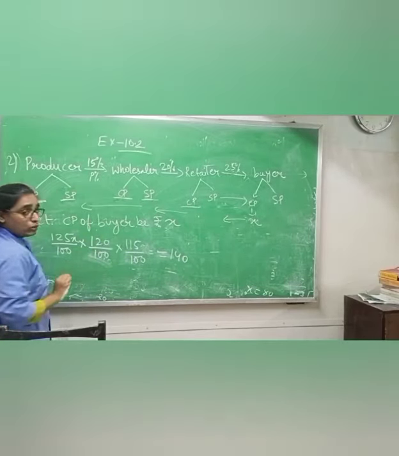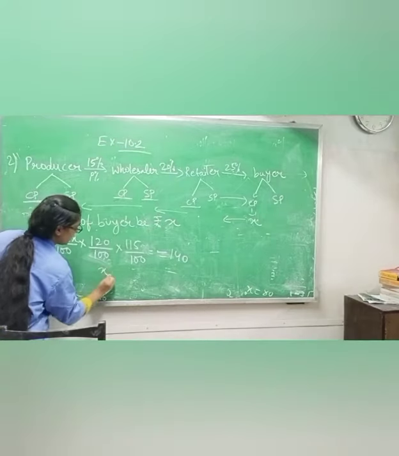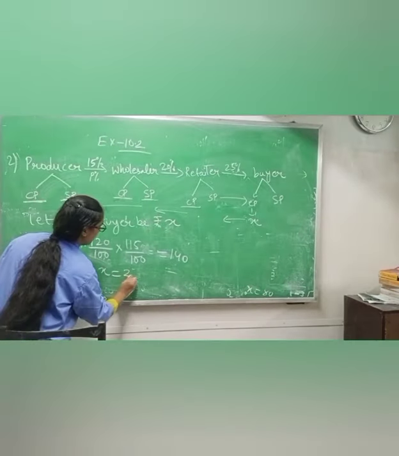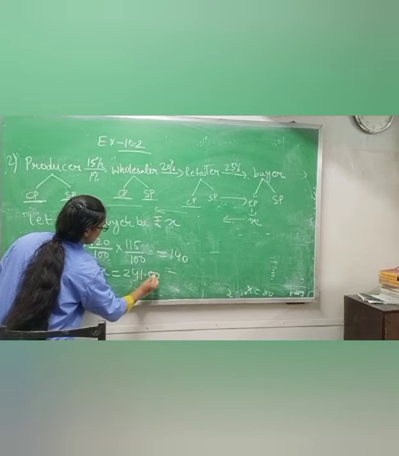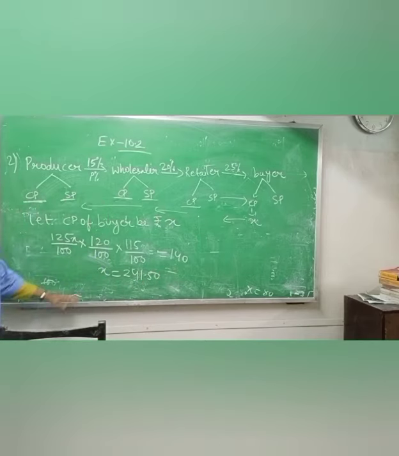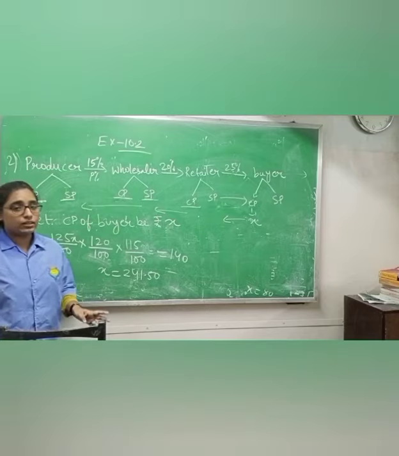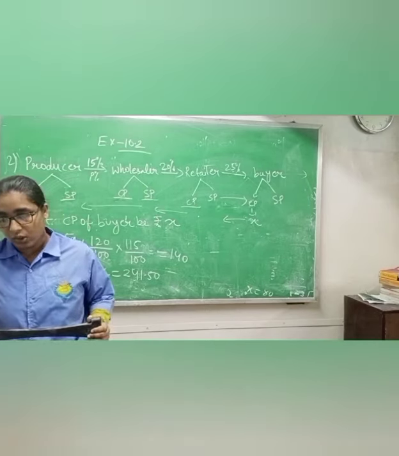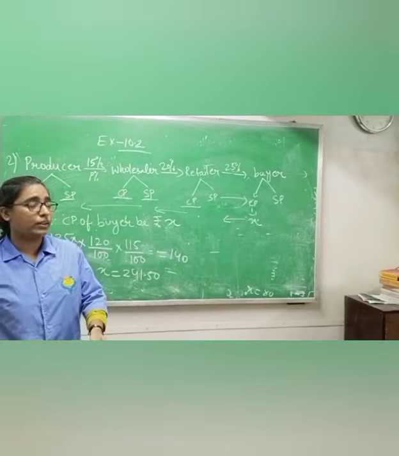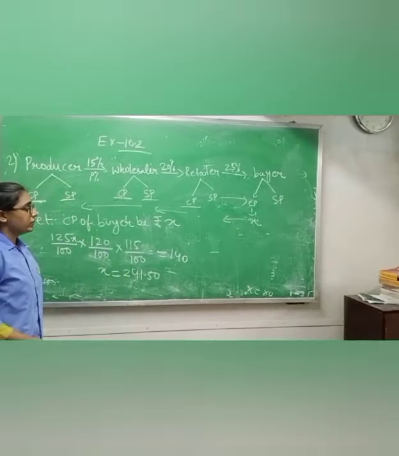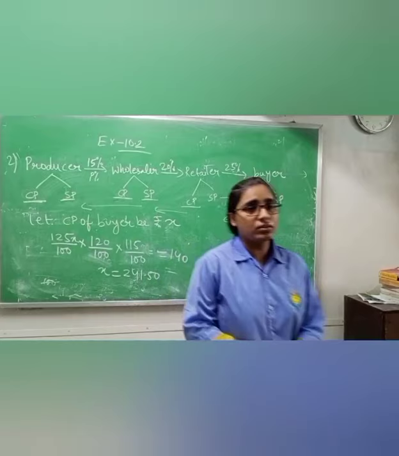Okay, you know how to solve, I am not showing you. So the x value you will get is 241.50. This type of answer you will get, and please complete this one. You have to just solve this one by using the 2 tables and 5 tables, and then you will do as you have done in the last question. You will get your answer, 241.5. Okay, copy this one.